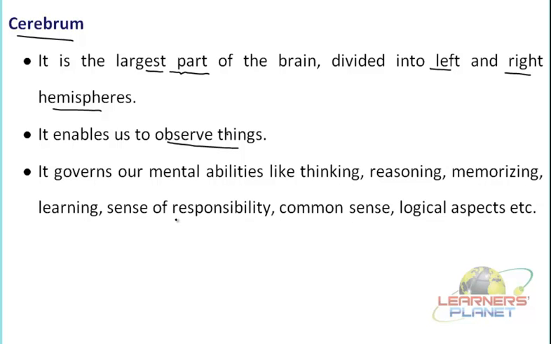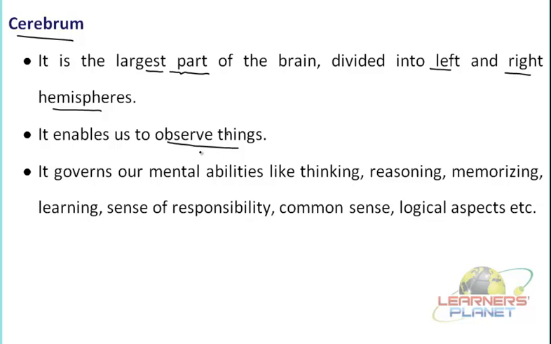Seeing is one thing; the interpretation made further is the part of the cerebrum. Receiving is at the terminal point, and then the message has to be conveyed, and your interpretation helps you to understand things and be intelligent. So it is the cerebrum that actually helps you observe things.